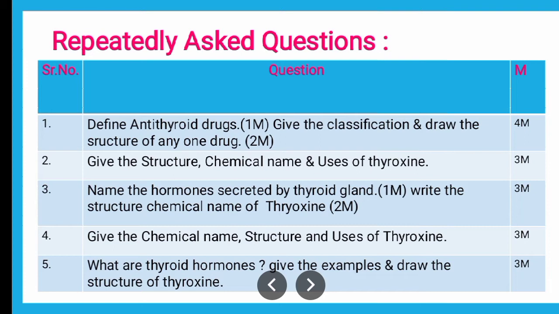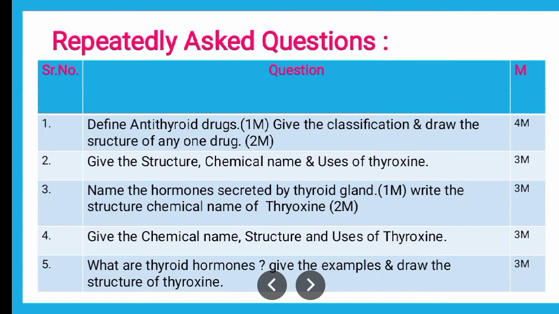As far as the theory exam is concerned, you can take this question this way: the definition of antithyroid drugs can be asked for 1 mark, wherein you can put the definition along with the example of any one antithyroid drug, like from the class radioactive iodine or iodides, or you can put the example of thioamides like propyl thiouracil, methyl thiouracil and all.